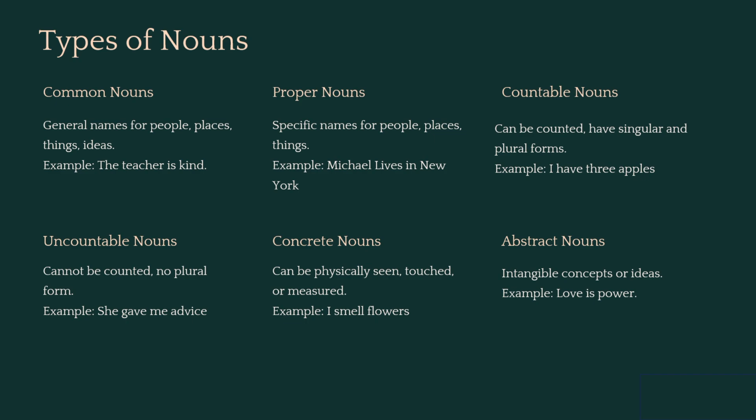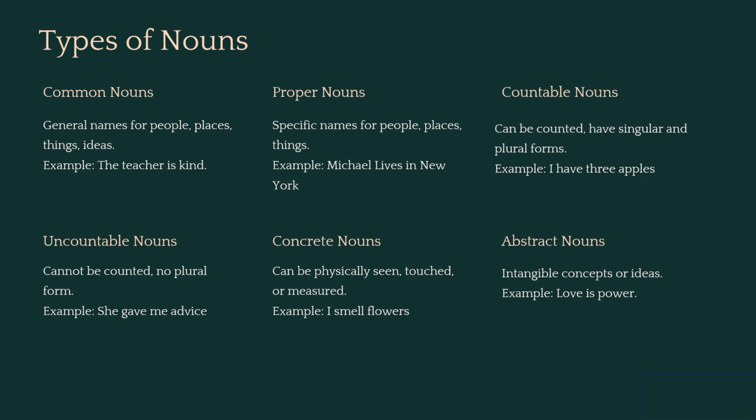just that, a common noun. These are general names for people, places, or things. So for example, teacher, city, or dog. And then you can use this in a short sentence. The teacher is kind. In this case, teacher would be the common noun.